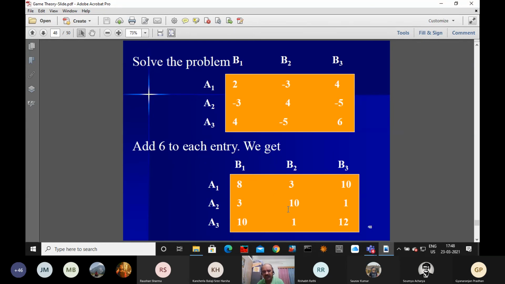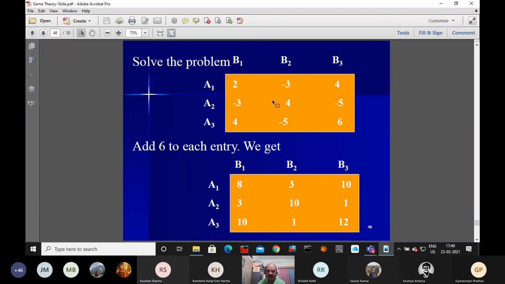The value of the game is different. The value of the game will increase by 6, and since all the elements are positive, the value of the game cannot be negative or 0. And the optimal strategy, the probability of using strategy A1, A2, A3, B1, B2, B3, there is no change, it remains the same.